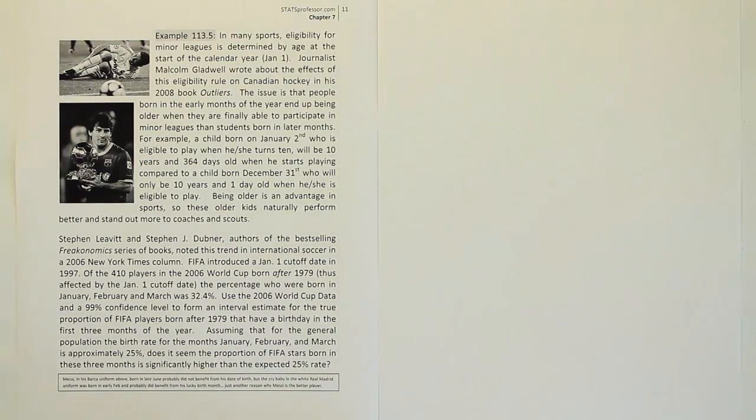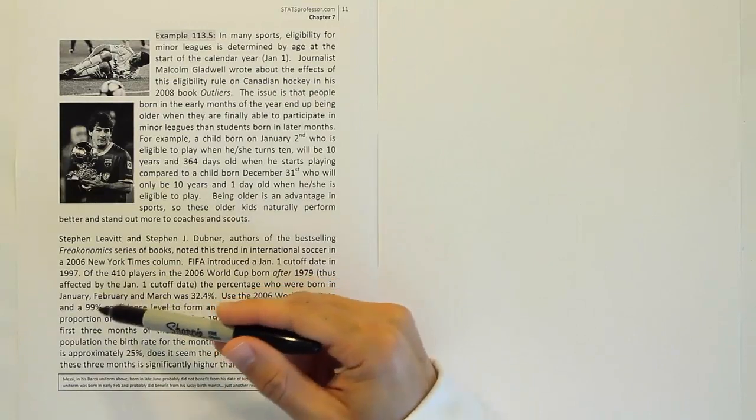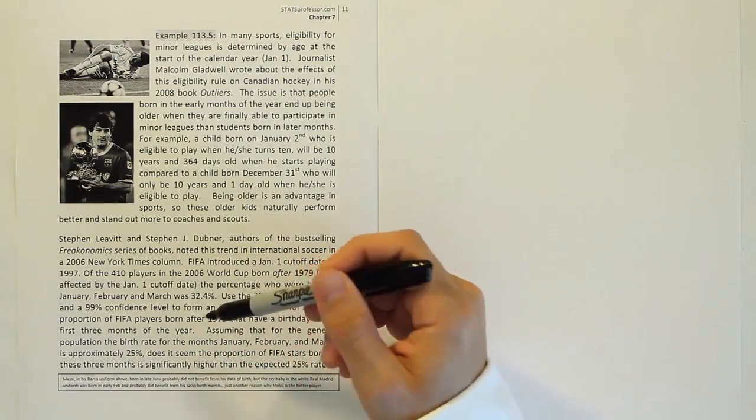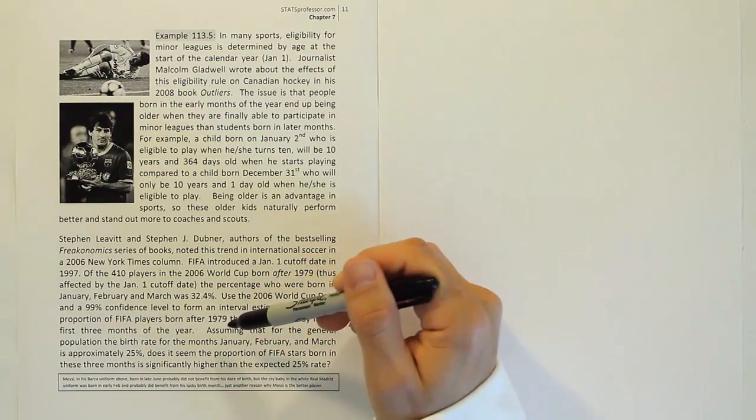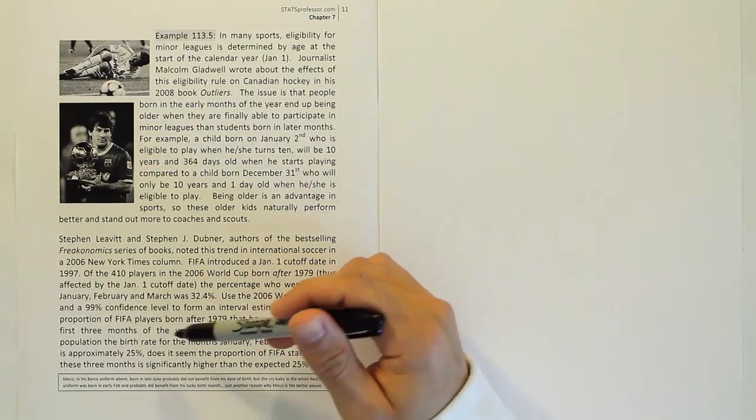A whole page to read through. What we want to do here is to identify through all those words what we're actually asked to do. And I think it's very clear. It says a 99% confidence interval level, right? To form an interval estimate for the true proportion of the FIFA players born after 1979 that have a birthday in the first 3 months of the year.